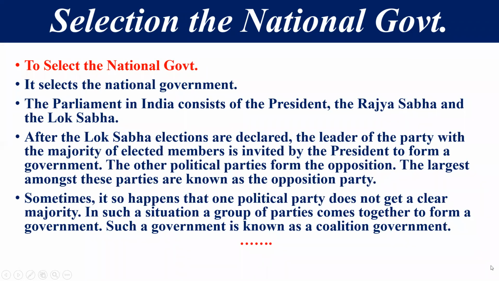But if a situation is created where one political party does not get a clear majority, then what would happen? So kya hoga us situation ke andar? In that situation, a group of political parties come together to form a government, and this type of government is called a coalition government. आपने गठबंधन सरकार के बारे में बहुत कुछ सुना होगा. So that government is a coalition government. Right? So the first major function of the parliament is to select the government. This is the first important function of the parliament.